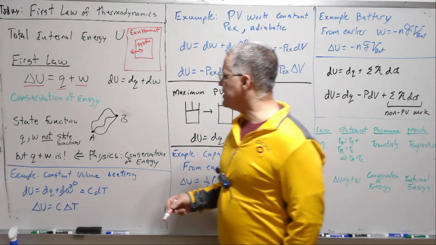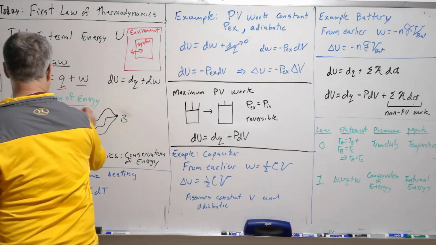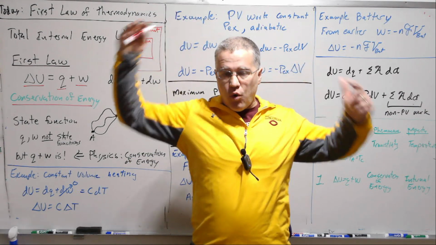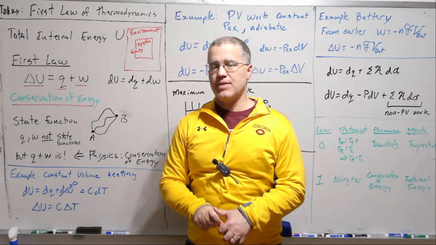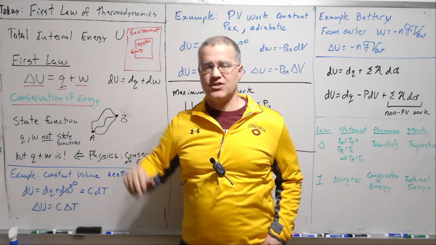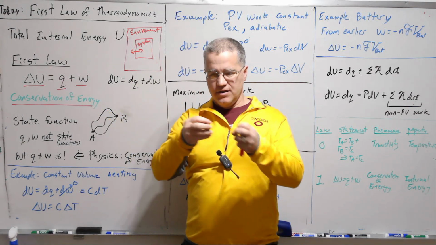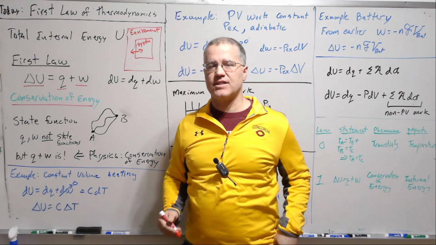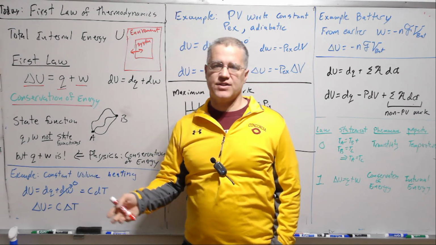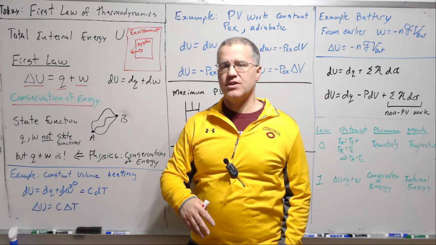And this is a statement of conservation of energy of the whole thing, of the system and the surroundings. So in Introduction to Physical Chemistry 1, we were talking about systems that were single particle mechanics. We talk about conservative systems and dissipative systems.